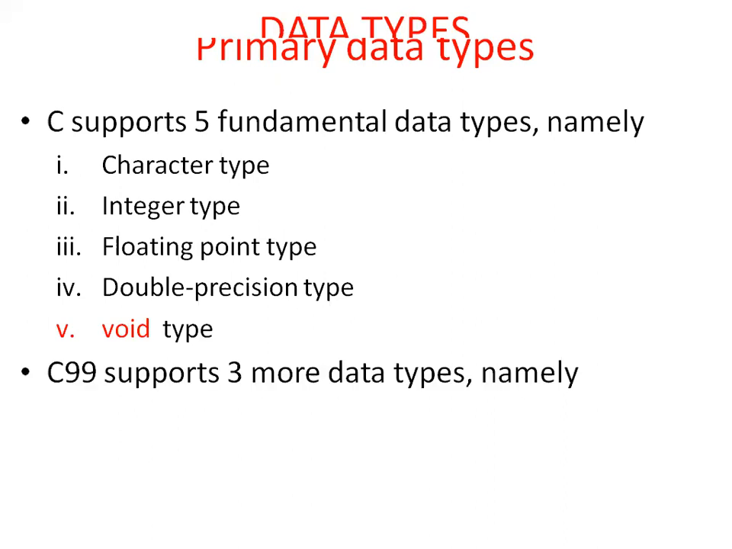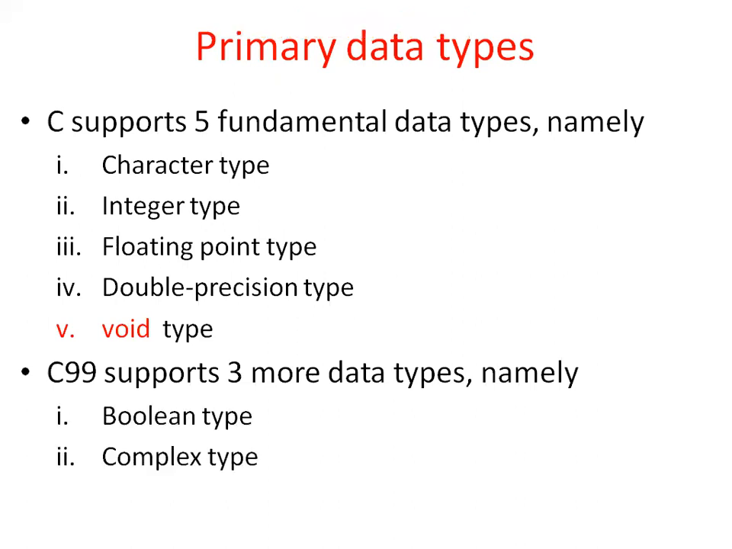The C99 release of C supports three more data types: Boolean data type, complex data type, and imaginary data type. These are the new data types added in the C99 release of C, so just remember. What are the keywords for these three? Boolean is B-O-O-L, bool. So bool is the keyword for Boolean.